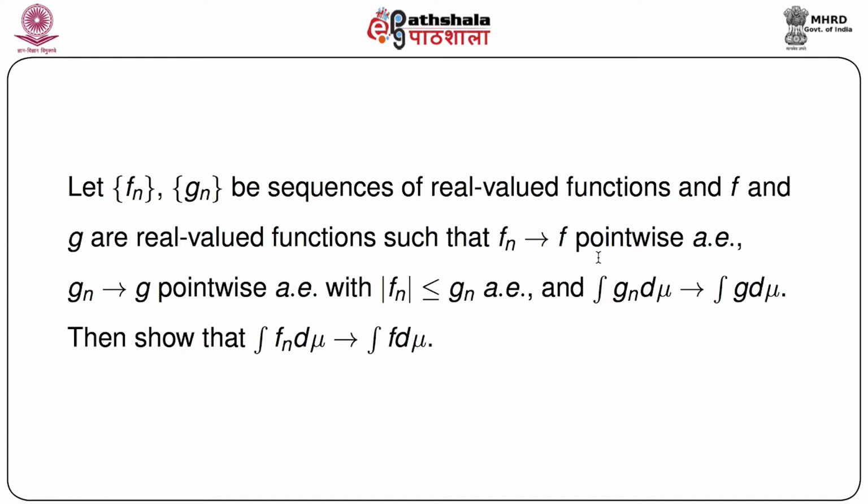Under these conditions, we have to show that the integral of f_n d mu goes to the integral of f d mu. Note that this condition, modulus of f_n less than or equal to g_n, is very important.